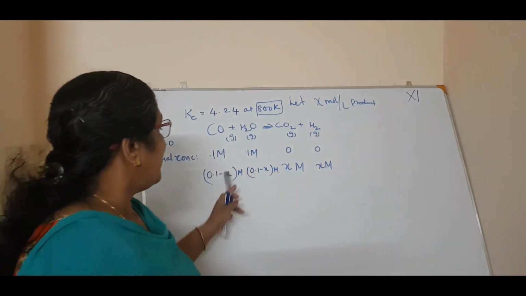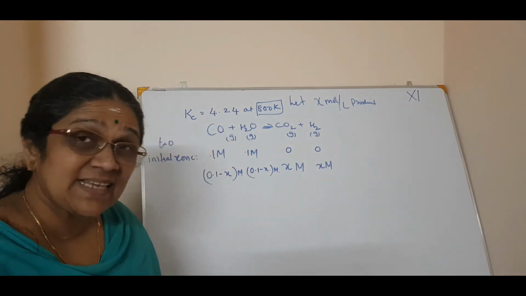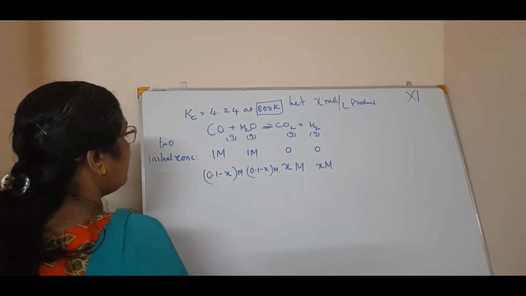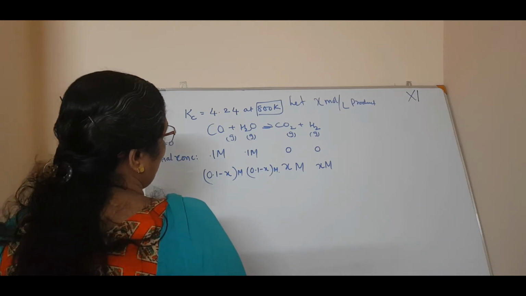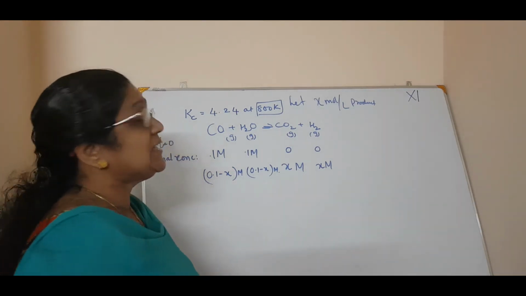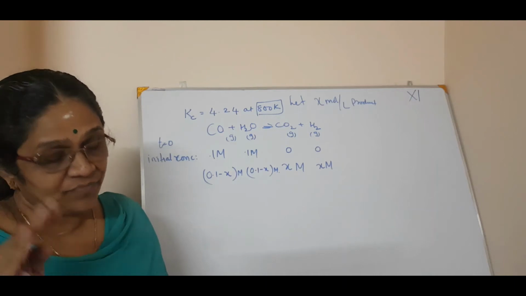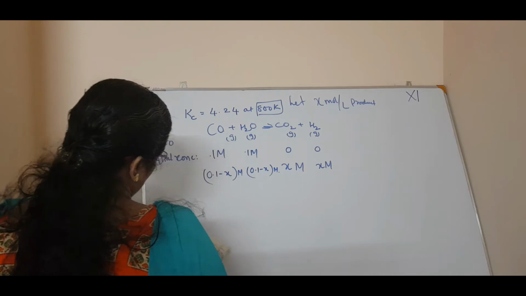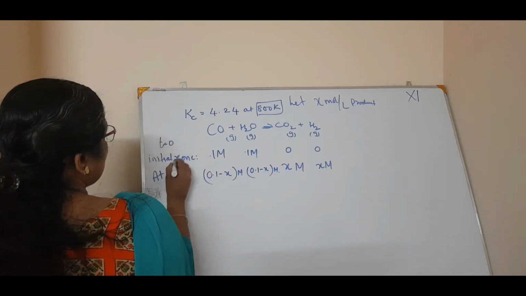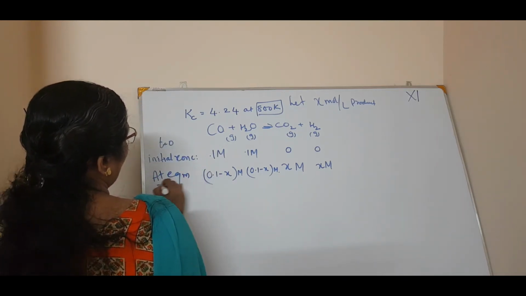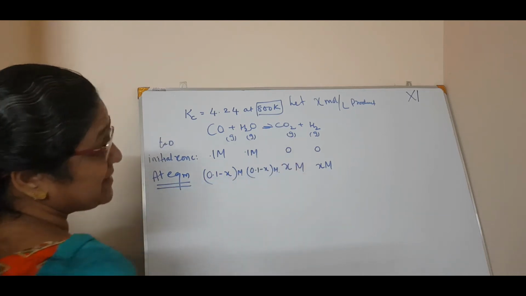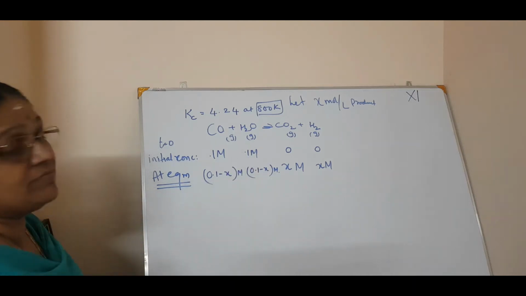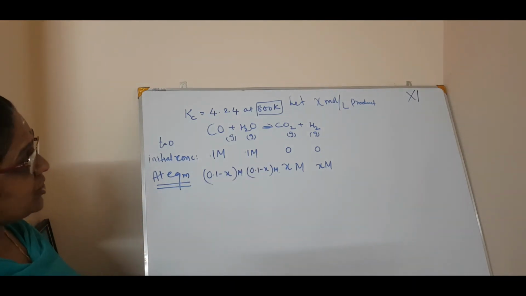Then we can say 0.1 minus X, because X has been produced, so it is subtracted from the initial value. So it will be 0.1 minus X molar for each reactant, and X for each product. That much is clear. Initial concentration is like this, but at equilibrium, if X molar product is formed, this is the concentration.